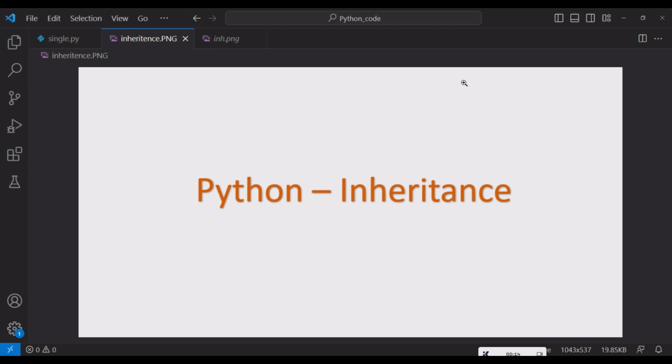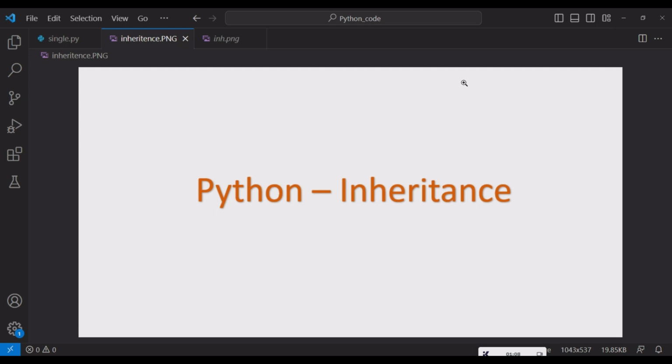Hi friends, in this session we are going to see what is inheritance in Python. Inheritance is a fundamental concept in object-oriented programming that allows a class to inherit properties and behaviors from another class. It promotes code reuse and enables the creation of specialized classes based on existing ones. In Python, inheritance is achieved by creating a new class that derives from an existing class.